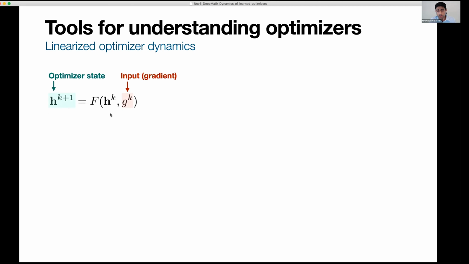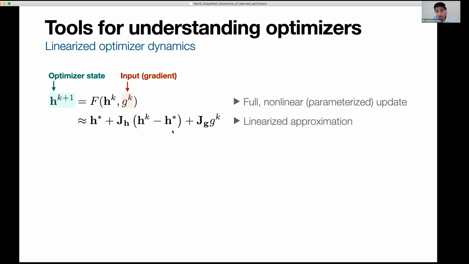So you can think about this as just like a discrete time dynamical system, which is governing the evolution of the state variable H. And the gradients are actually just inputs to that dynamical system. Now, from this perspective, what we can do, okay, so again, this is the full nonlinear update. But this is in general a nonlinear dynamical system, so what we're going to do is replace this with a linearized approximation. So we can do a first order Taylor expansion of this function around a particular linearization point H star. And that lets us now write down a linear dynamical system which governs the evolution of the hidden state near the fixed point H star.